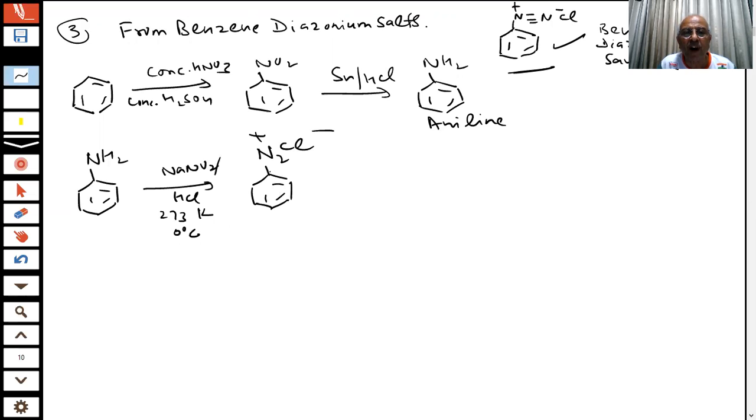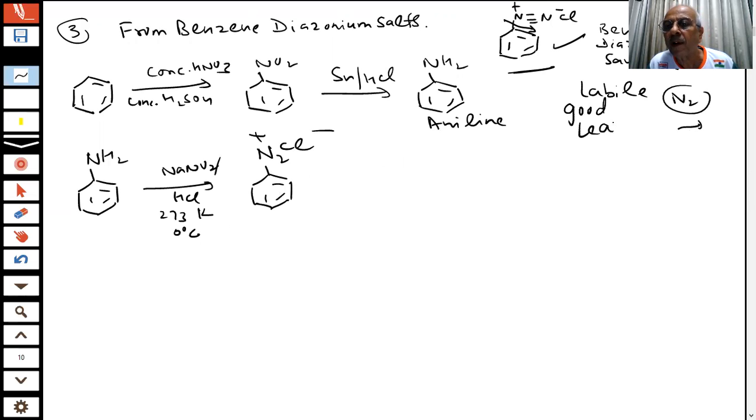This will react very fast because this group, student, is very labile. Nitrogen will easily go from here. Nitrogen is a very good leaving group. It will leave very easily. The reaction is highly favorable because nitrogen is a gas, so there is an increase in entropy, and the reaction will drive very fast.